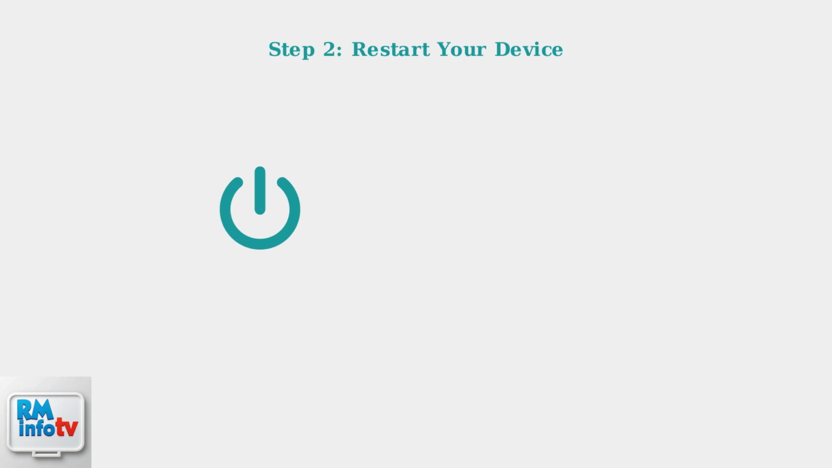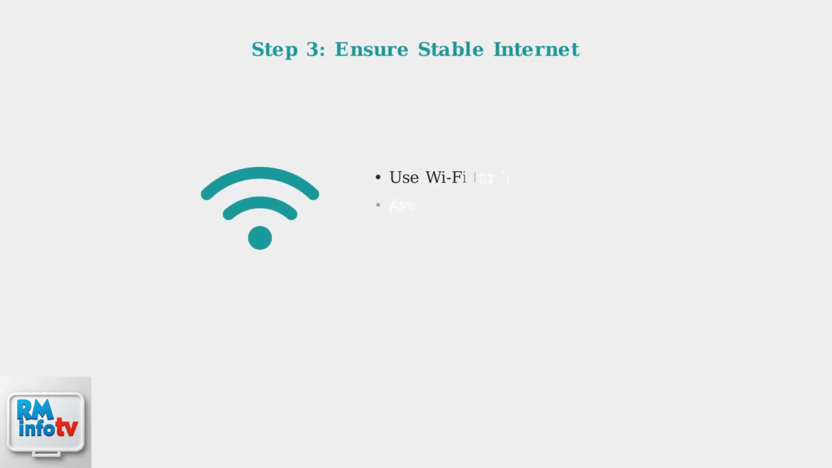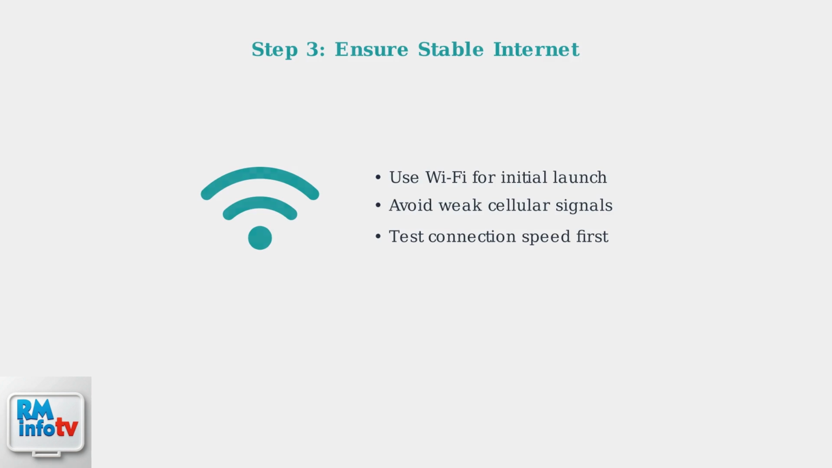Step 2 is restarting your device. This clears system memory and resolves conflicts that may prevent the app from launching properly. Step 3 focuses on your internet connection. A stable connection is crucial for the app to communicate with DoorDash servers during startup.